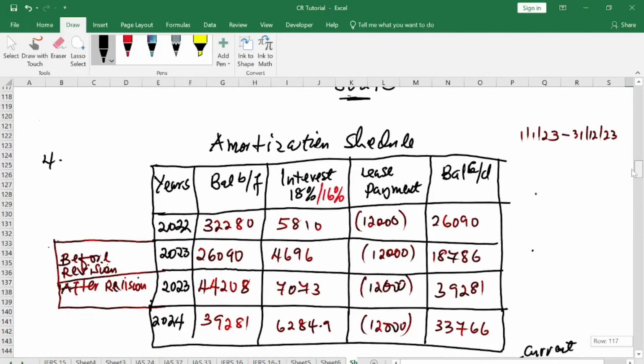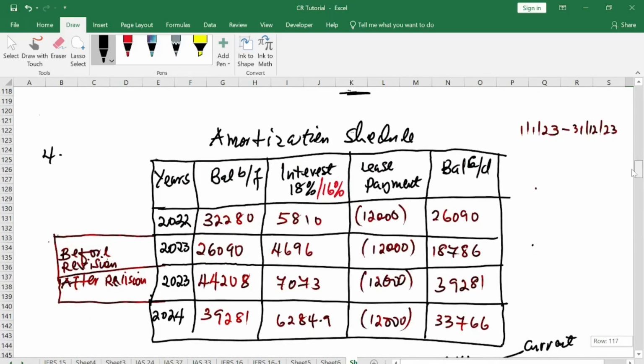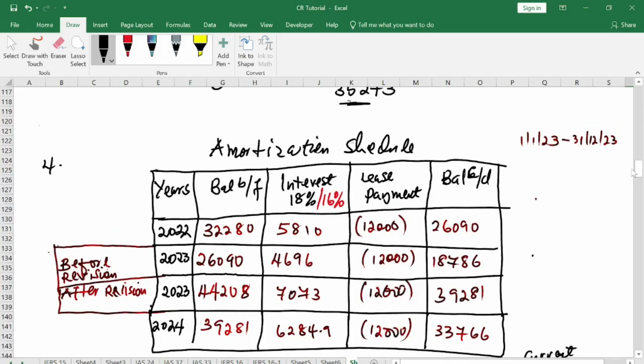Then 2024, which one is going to be our long-term liability? Because 2023 has already been selected, right? The non-current liability, it has already been selected, which is 18786. It is the 18786, that is the before revision balance that is considered.